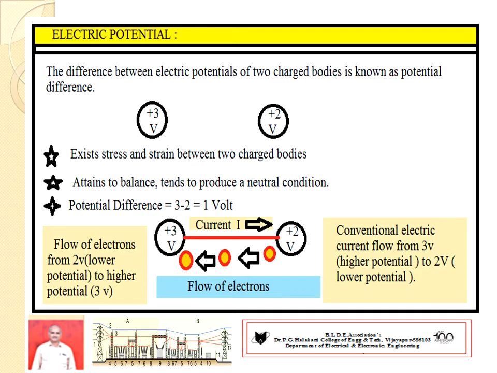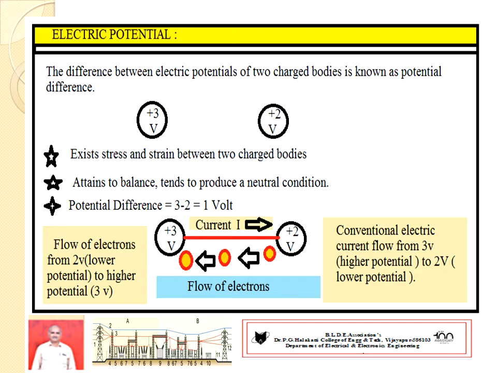For example, one charge of plus 3 volts and another charge of plus 2 volts. Independently, plus 3 volts has its electric field which has stress and strain around it, and plus 2 volts also has stress and strain surrounding it.